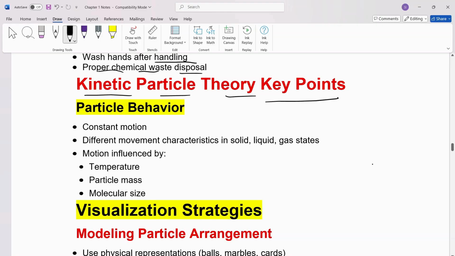Now let's talk about kinetic particle theory. The key points include particle behavior. There is constant motion in the particles. Different movement characteristics are there in solid, liquid, and gaseous states. Motion is influenced by temperature, particle mass, and molecular size.